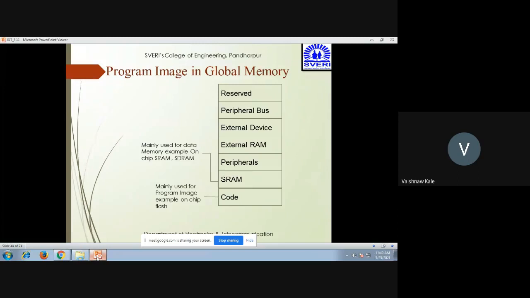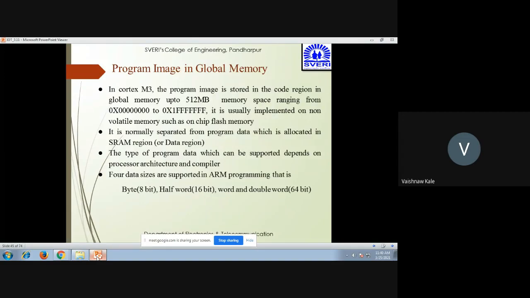Now this is the program image in global memory. So it has code, mainly used for program image, for example on-chip flash. Then SRAM is mainly used for data memory, for example on-chip SRAM or SDRAM. Peripherals, external RAM, external device, peripheral bus, and then reserved. So in Cortex M3, the program image is normally stored in the code region in the global memory up to 512 MB, and the range will be from 000 to 1FFF. It is normally implemented on non-volatile memory such as on-chip flash memory.